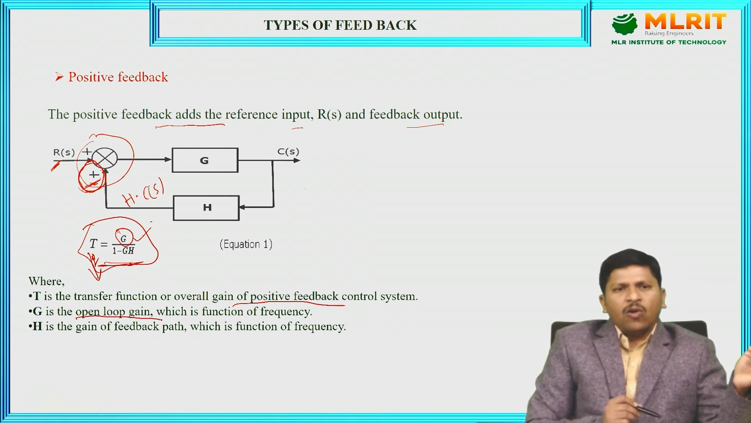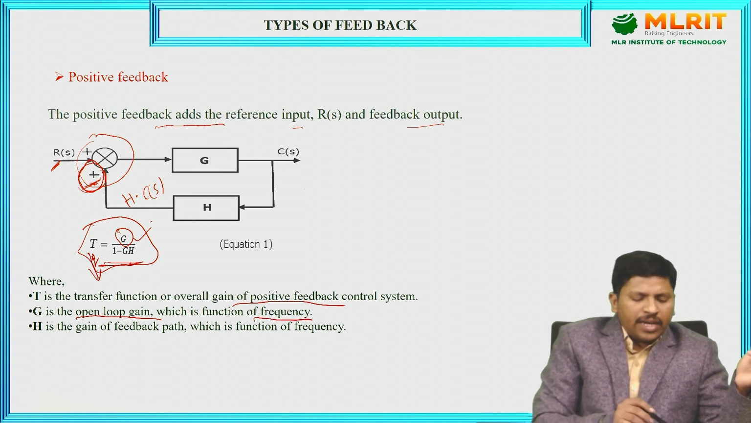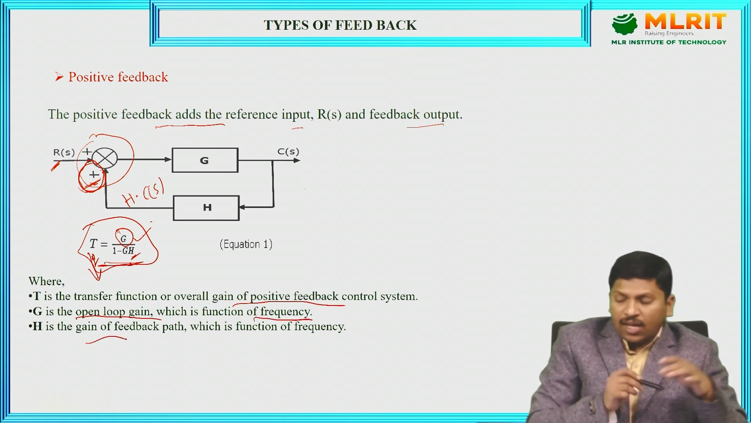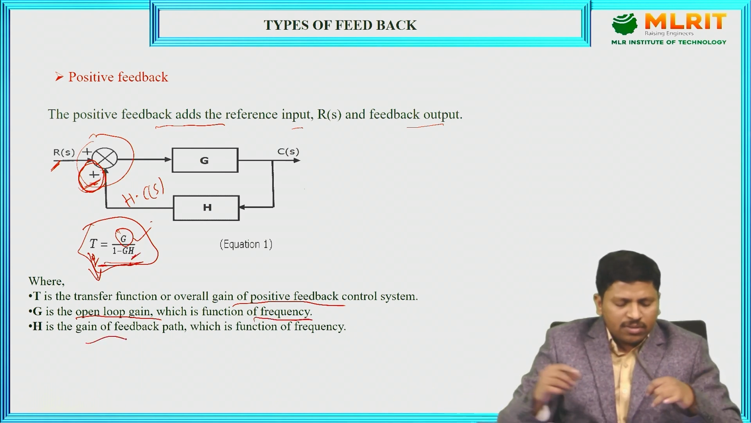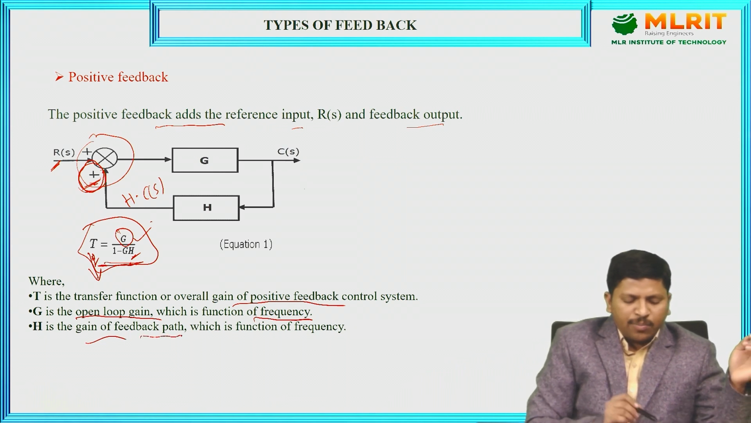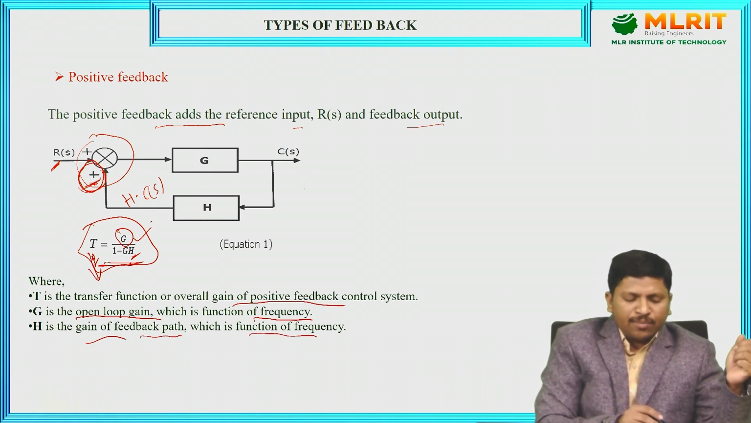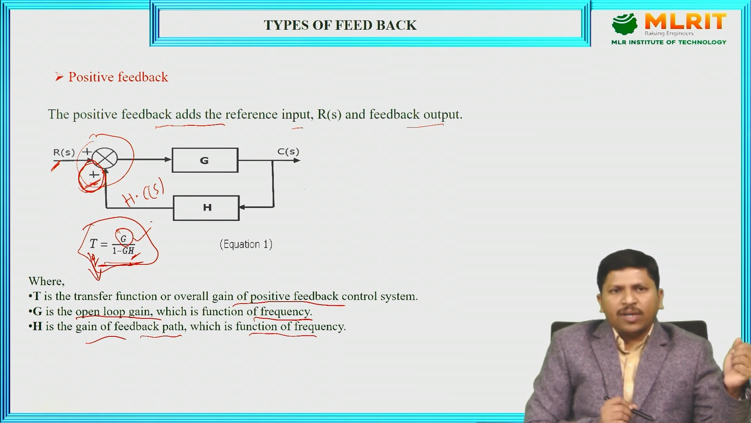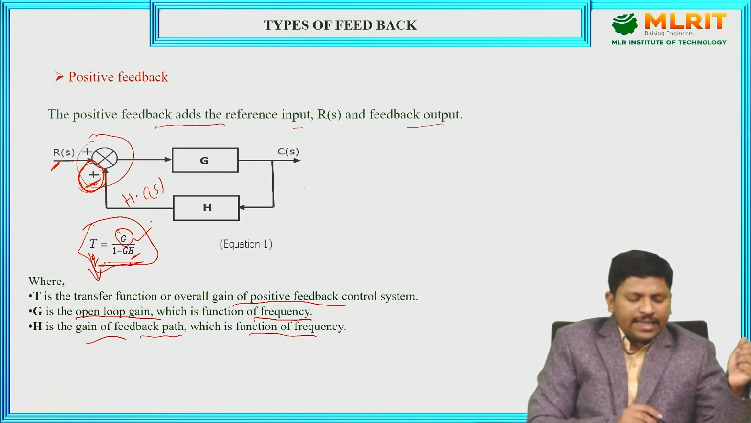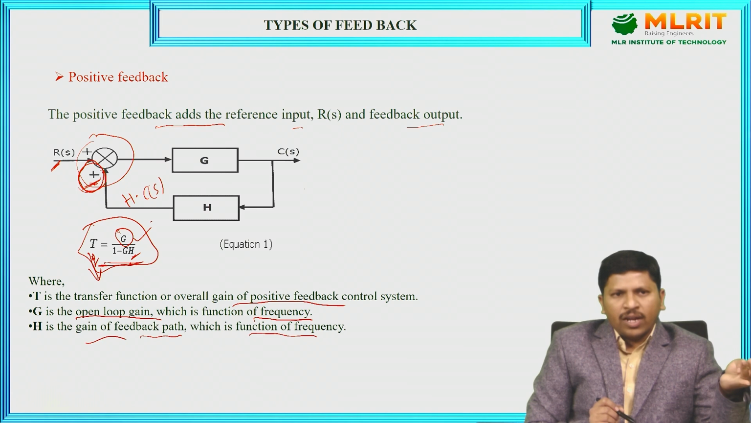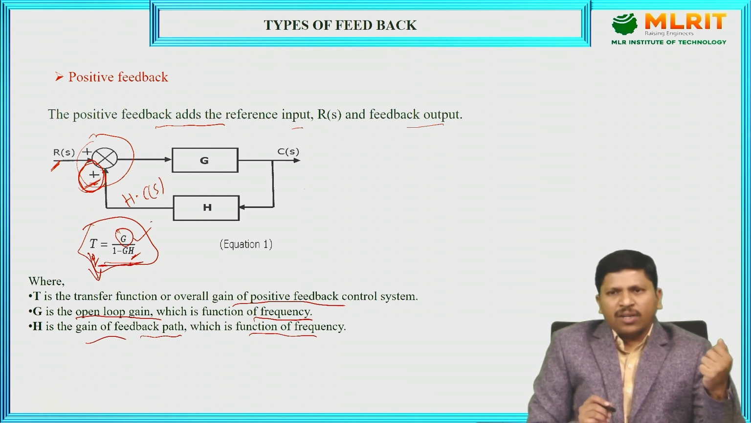G is the open loop gain, which is a function of frequency, and H is the gain of the feedback path, which is also a function of frequency. From this overall transfer function of positive feedback we observe that T is the transfer function or overall gain, G is the open loop gain, and H is the feedback path gain.